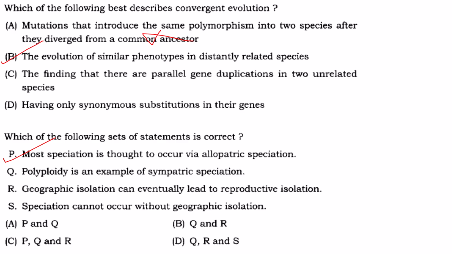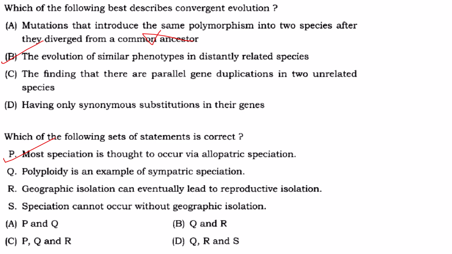Then next one, polyploidy is an example of sympatric speciation. Yes. Sympatric speciation means new species arise from the ancestral population by not getting separated via geographic isolation. Okay. Now, what is polyploidy? Polyploidy means organisms have extra sets of chromosomes in them.